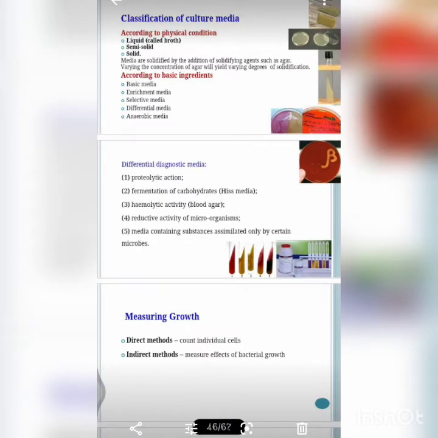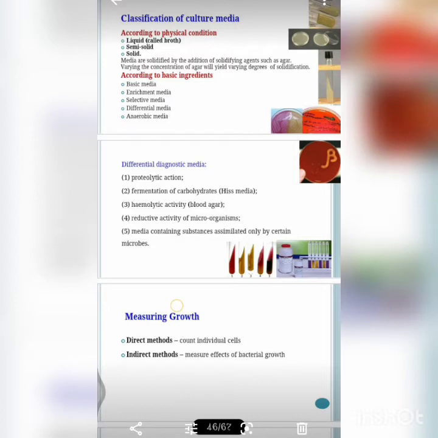And next, semi-solid media. Here you can see in the middle, semi-solid. As the name says, semi-solid is neither liquid nor solid, so it's between liquid and solid. It's for the cultivation of anaerobic and aerophilic organisms and for studying bacterial motility. Mainly, semi-solid is for studying bacterial motility.